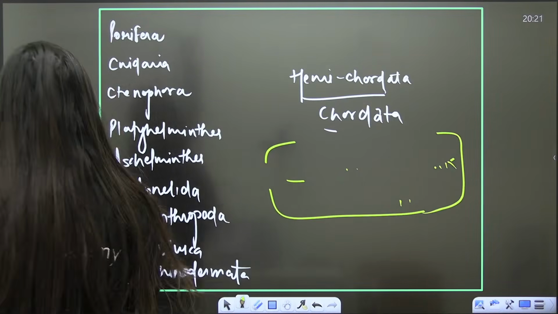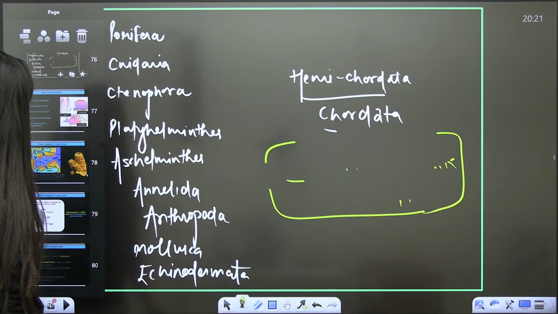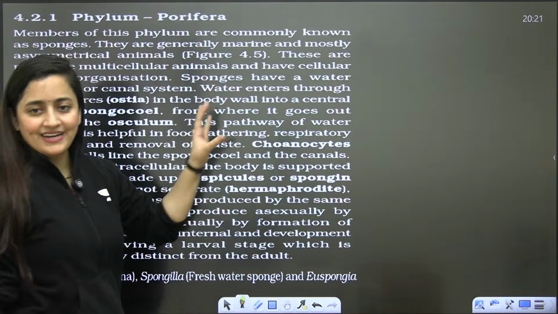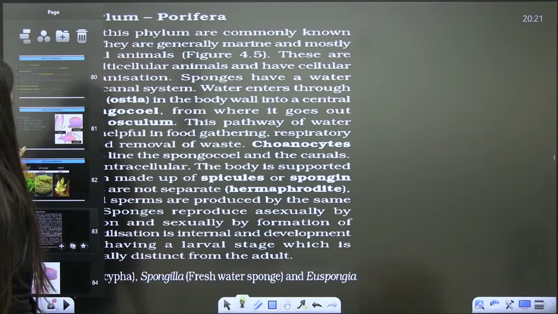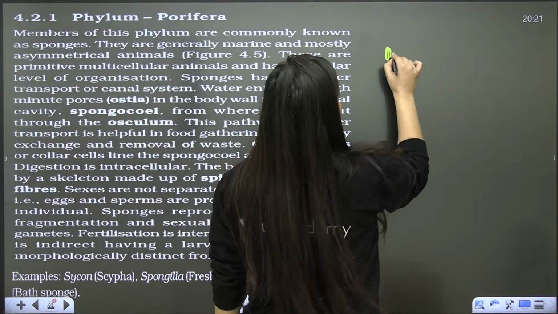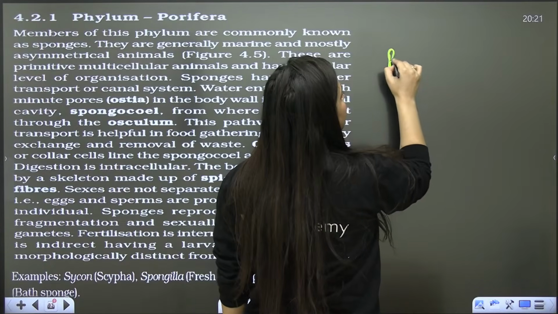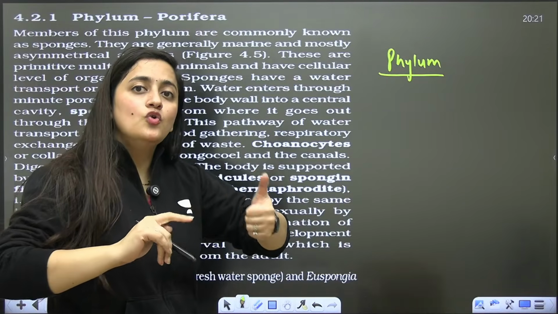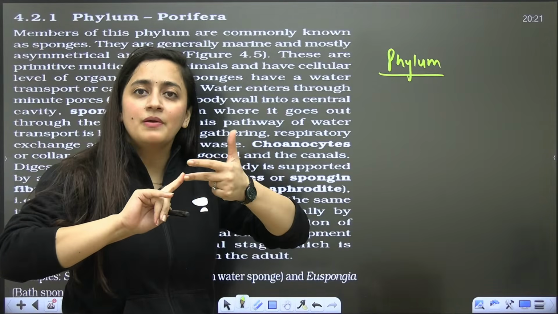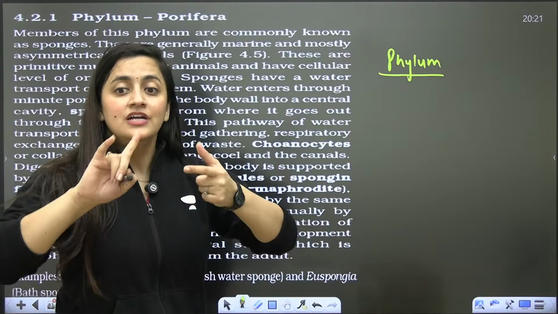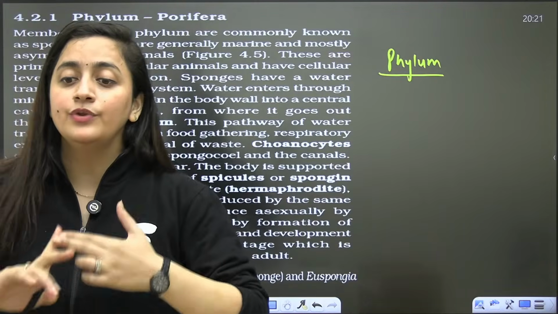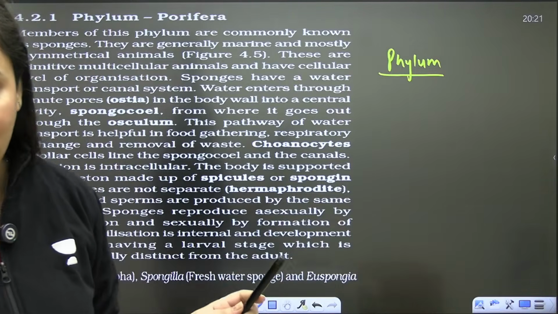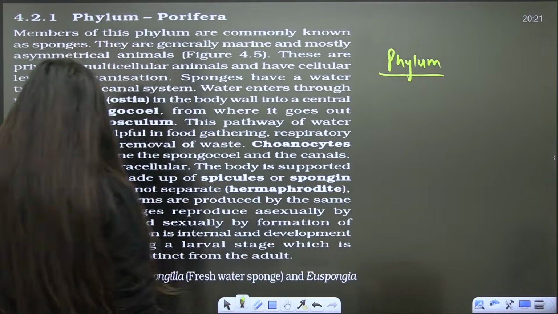Okay, done. So students, now let's talk about the phylum Porifera. We will read the things from NCERT. Because the basis of classification is clear to us, you obviously know about those characters. Plus you have to remember the peculiar feature, and you need to remember the examples here. Are you getting my point?